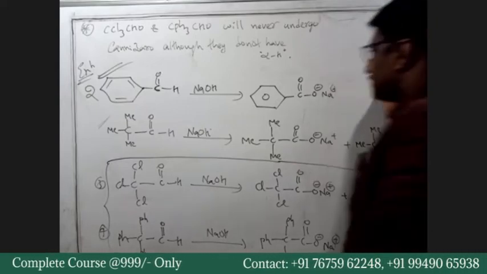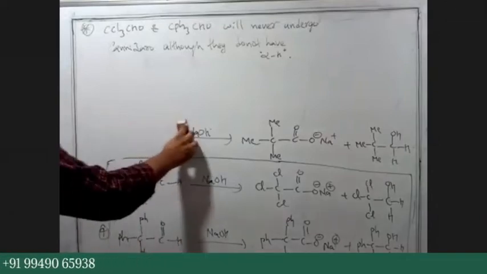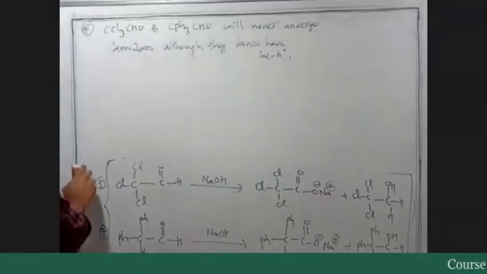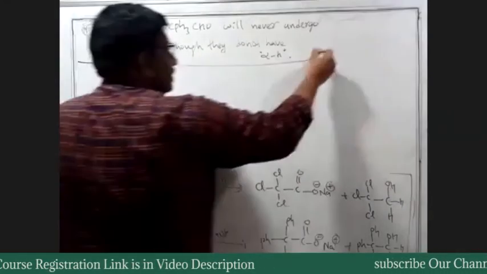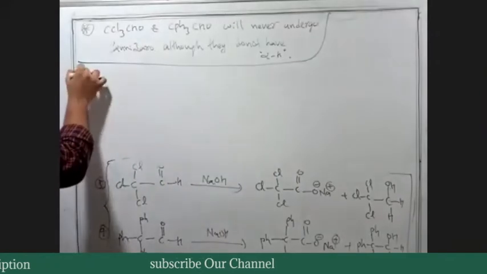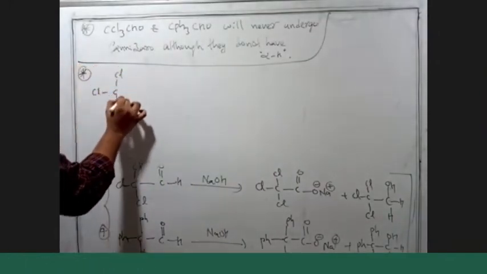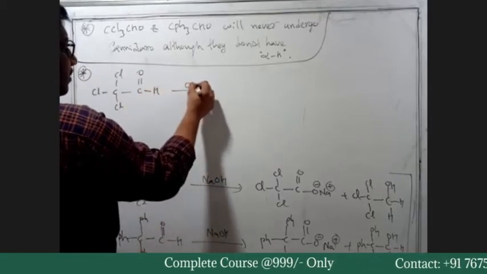Let me erase this. So again, if there is any mistake, simply go to the mechanism, write the mechanism. Okay? Cl3C, C double bond O, H. So now we have OH minus.